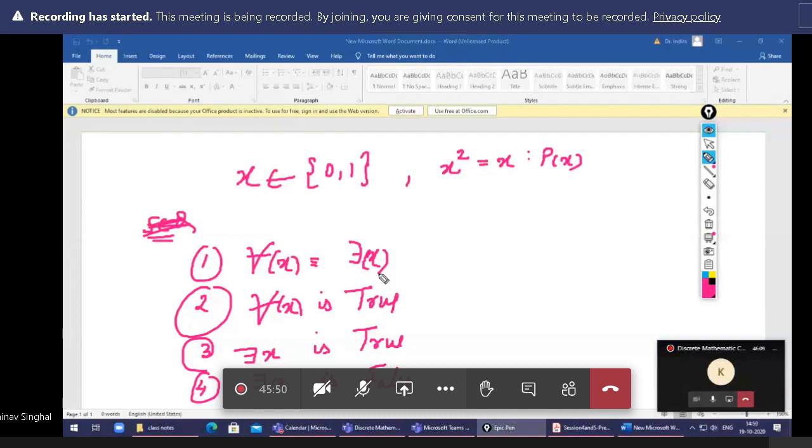Anyone? Sir, x belongs to 2 and 4. Okay, that means in the curly bracket only two values are given, 0 and 1. Don't take the interval. So which is true? As per the student, what's your option? Options 2 and 4. Yes, sir. Okay. What about the first option?